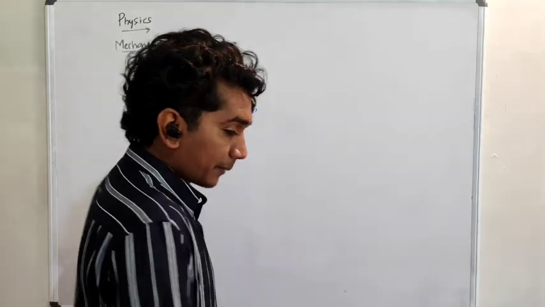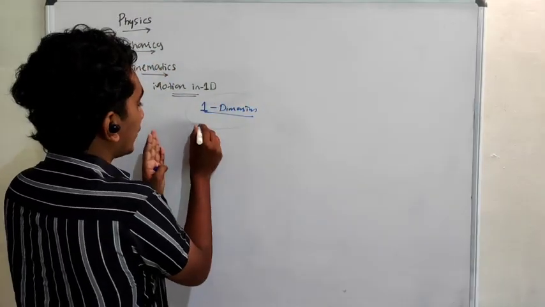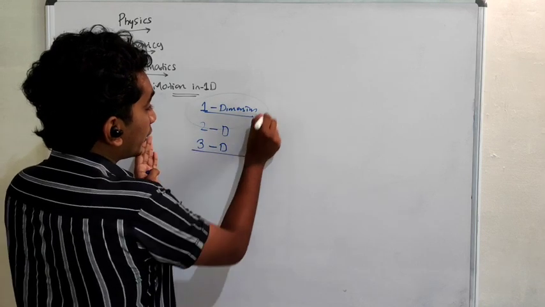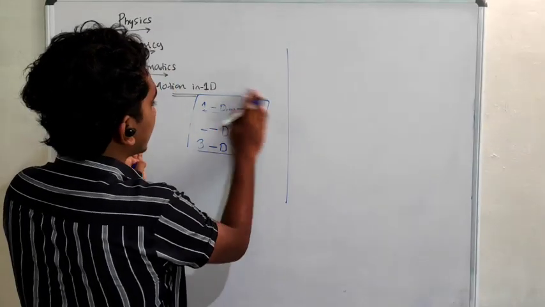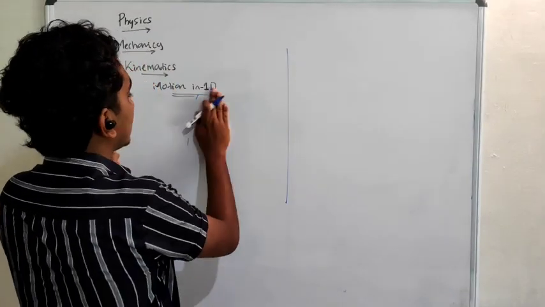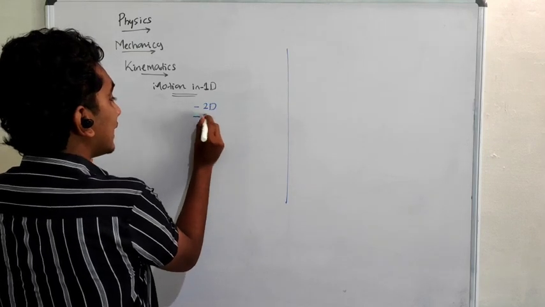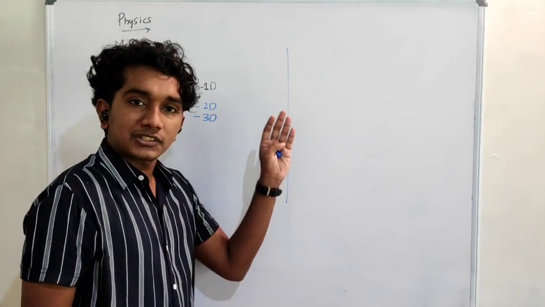Before going to talk about 1 dimension, 2 dimension and 3 dimension, 1D, 2D, 3D, I would like to tell you something. Let me make it 1D, 2D and 3D: 3 dimension, 2 dimension, 1 dimension.